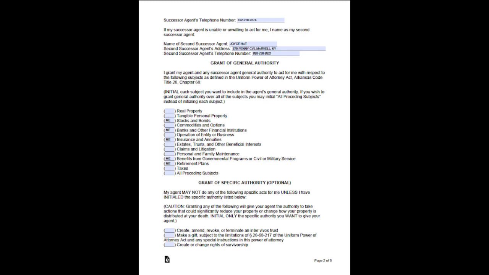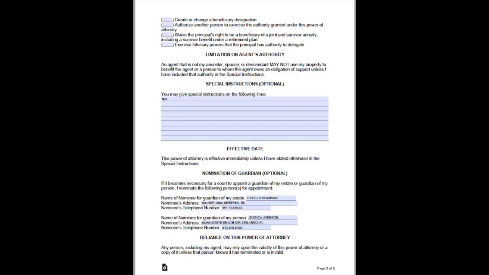Create, amend, revoke, or terminate an inter vivos trust. Make a gift, subject to the limitations of Section 28-68-217 of the Uniform Power of Attorney Act and any special instructions in this power of attorney. Create or change rights of survivorship. Limitation on agent's authority.